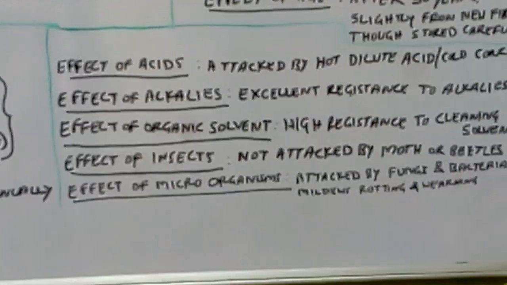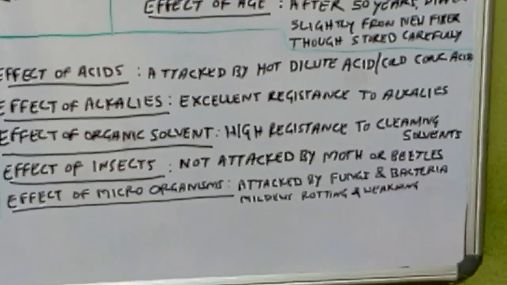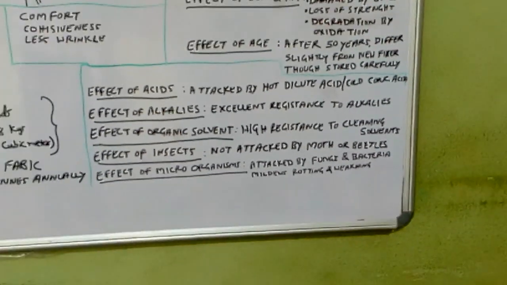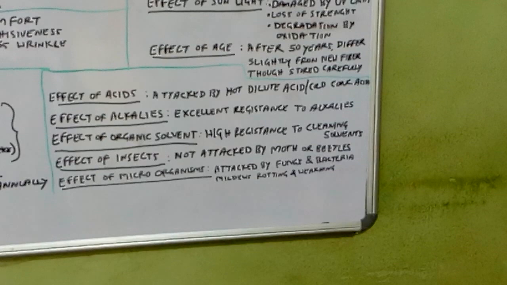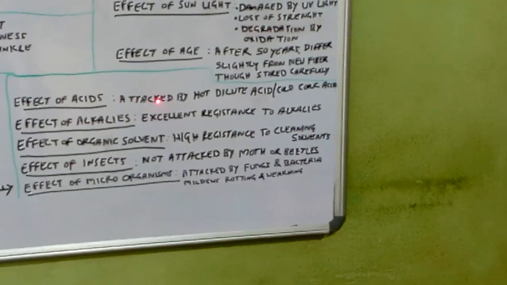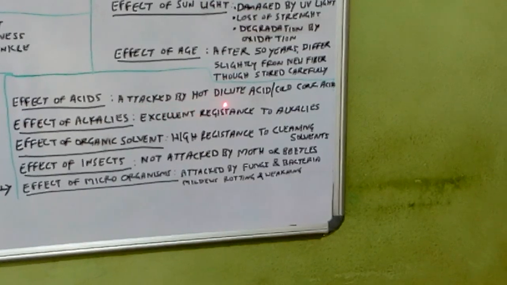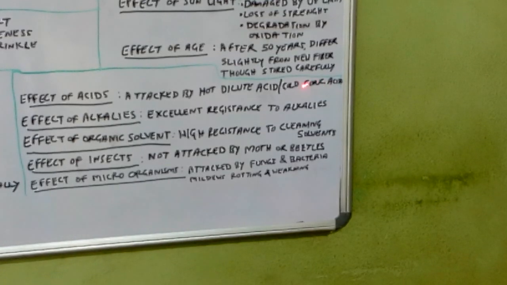See here, chemical properties of the cotton fiber. In these chemical properties, first one, acids, effect of acids. Cotton fiber is attacked by hot dilute acid or cold concentrated acid.